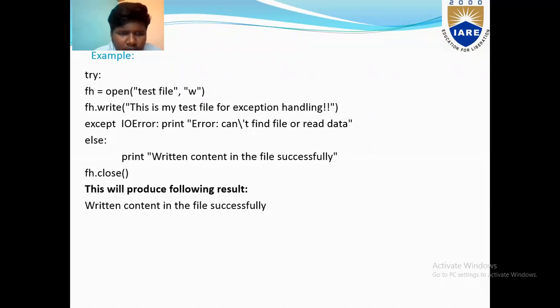Except IOError: print "Error: can't find file or read data". Else: print "Written content in the file successfully". fh.close(). This will produce the following result: written content in the file successfully. This executes successfully without errors.